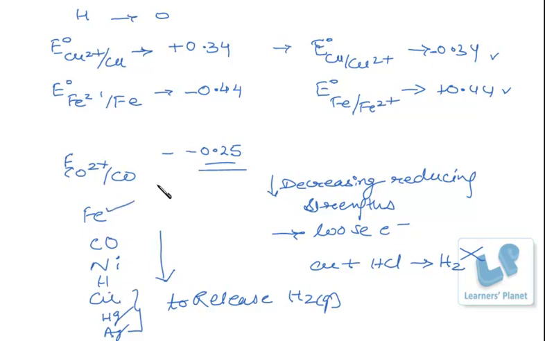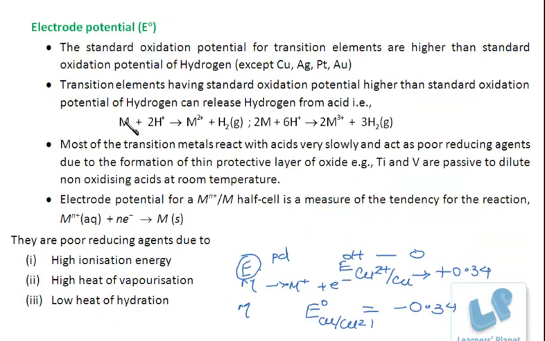But with iron, cobalt and nickel, hydrogen gas is released from the acid. Why? Because their tendency to lose electrons is more as compared to hydrogen. How will hydrogen gas be released? After accepting the electrons from the metals.